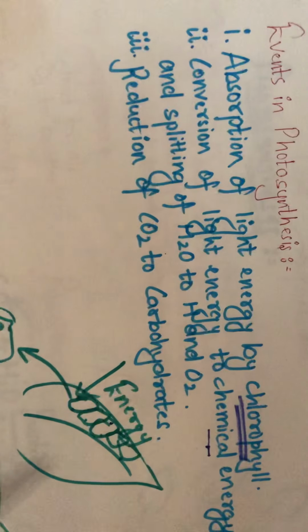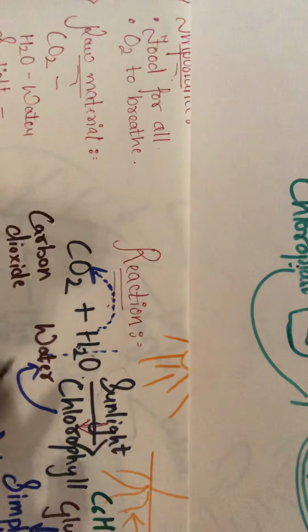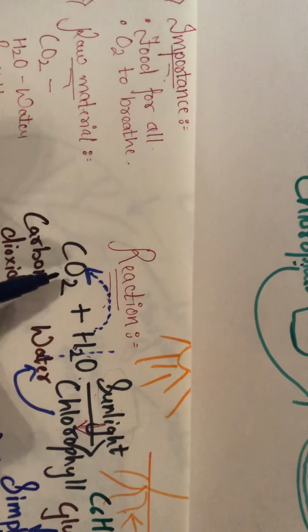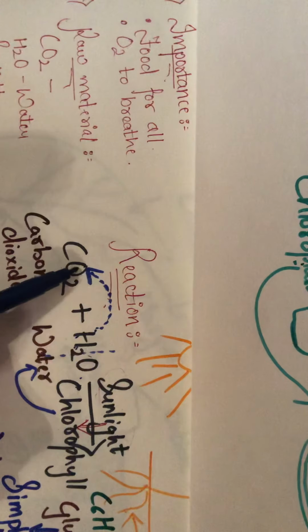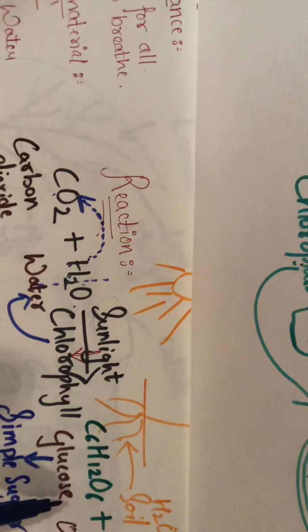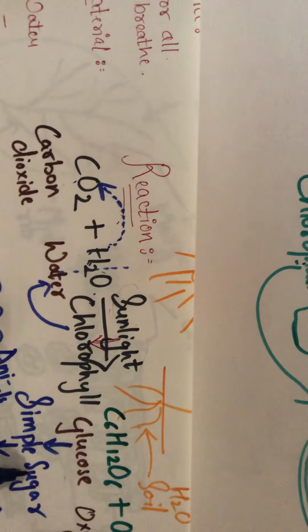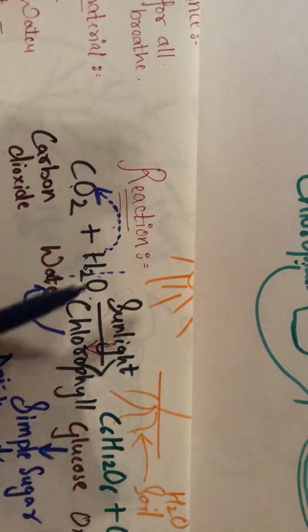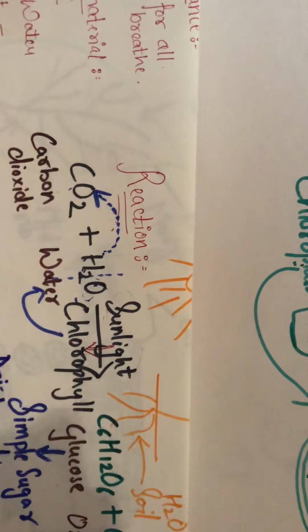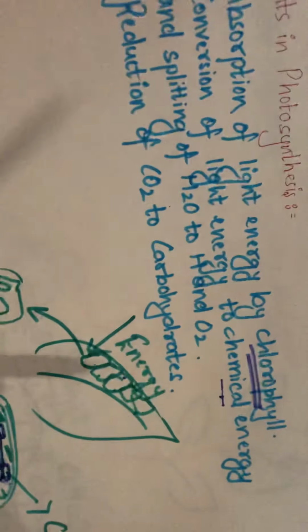Now, what is the third step? That is reduction of CO2 to carbohydrates. The CO2 is going to get reduced, as in hydrogen is going to get added into it, and therefore this CO2 will get converted into the glucose molecule, which is a simple sugar. Do you understand this? And the oxygen is released and it goes to the atmosphere. Yes? Fine.